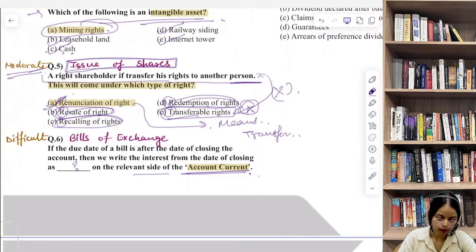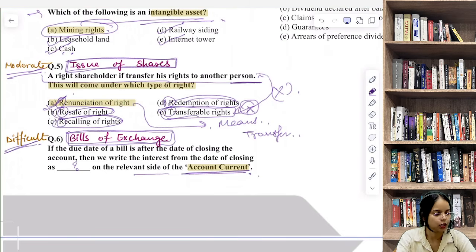The topic is bills of exchange, and the level of difficulty is difficult, because this question is from a very specific accounting concept called account current.